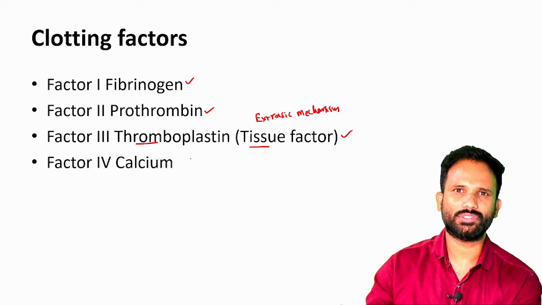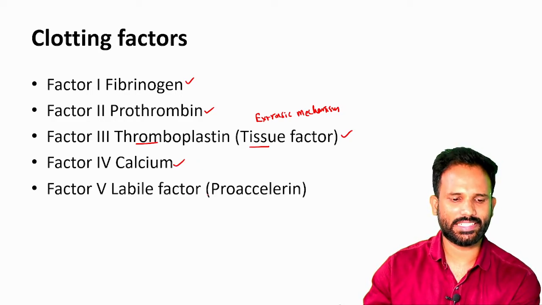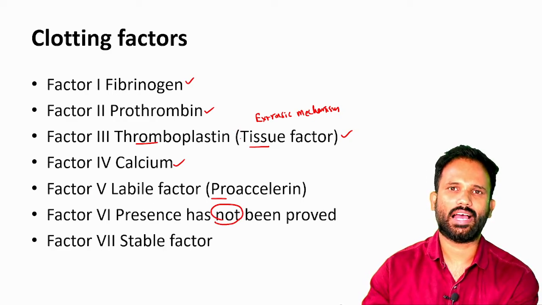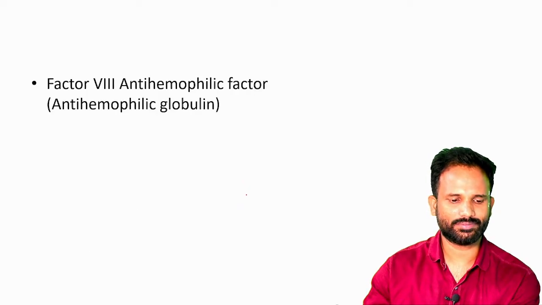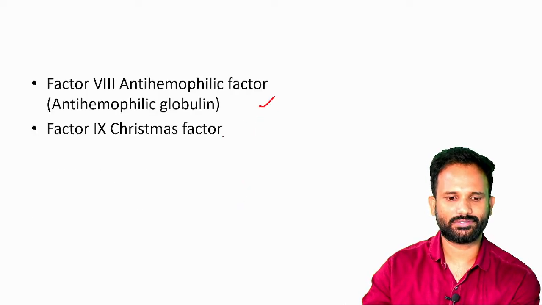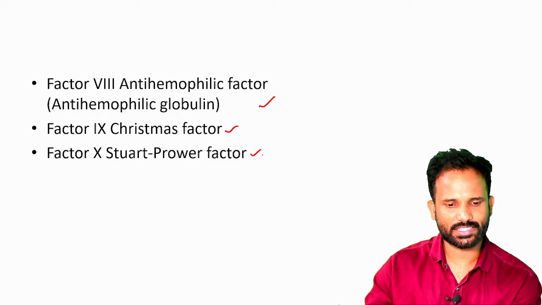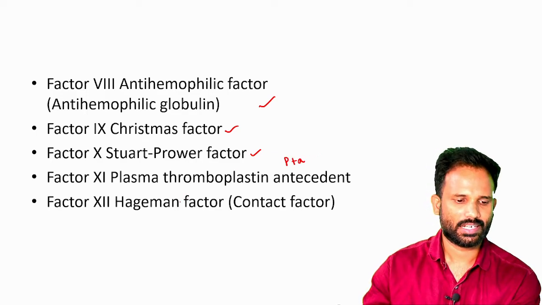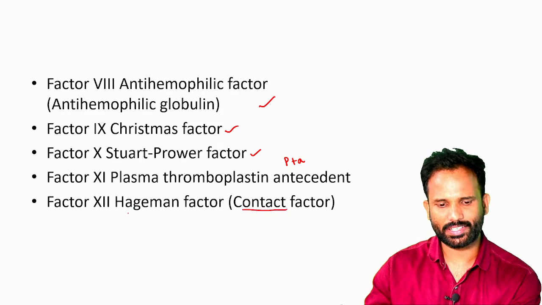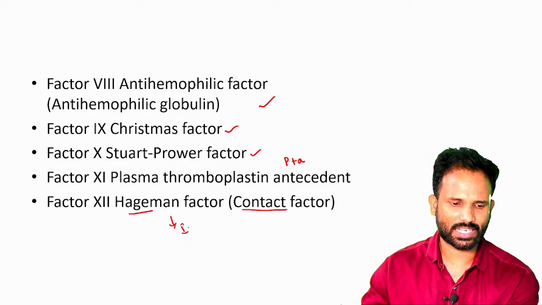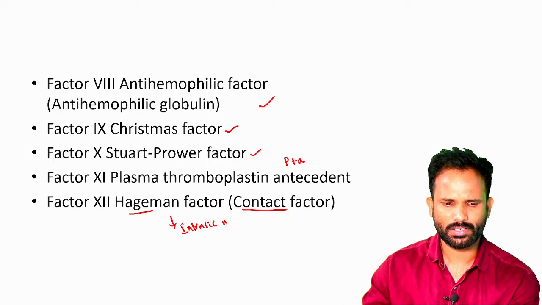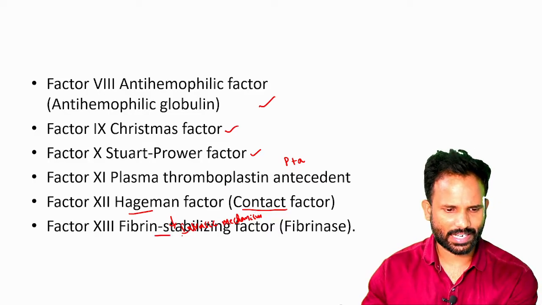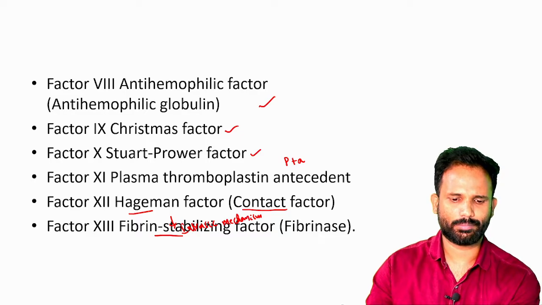And factor 4, that is calcium. Factor 5 is heat labile factor or proaccelerin. Factor 6 is absent, and factor 7 is stable factor. Factor 8 is anti-hemophilic factor. Factor 9 is Christmas factor. Factor 10 is Stuart-Prower factor. Factor 11 is plasma thromboplastin antecedent. And factor 12, that is the contact factor or Hageman factor, and this is the starting factor for the intrinsic mechanism of blood clot. Now we'll go with the steps, and factor 13 is the fibrin stabilizing factor or fibrinase.